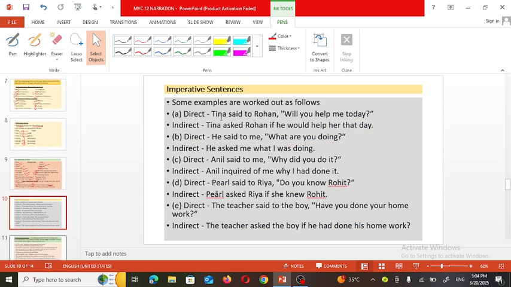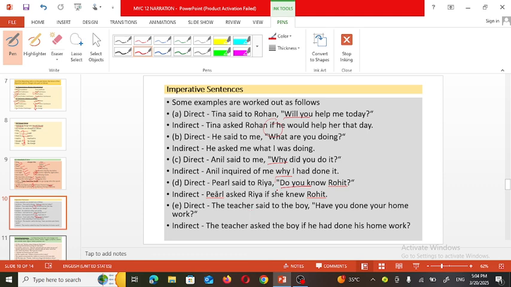Now when the sentence is interrogative, meaning a question is there: if a WH type question is there, then the conjunction is that WH word. But if a yes/no type question is there, at that time the conjunction can be if or whether. Okay, if or whether can be used as a conjunction.